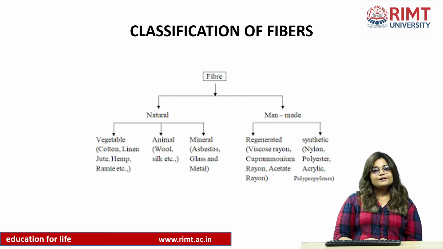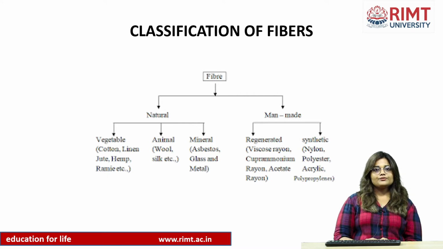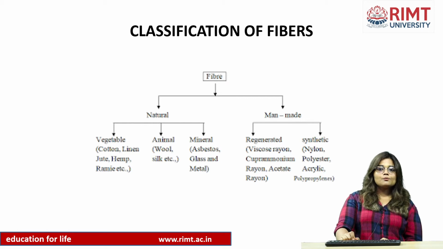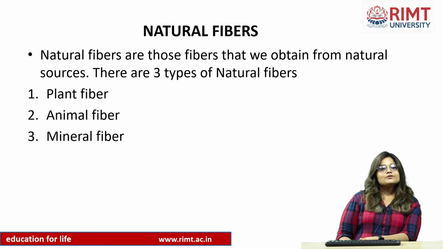Next, moving to the man-made fibers, regenerated fibers and synthetic fibers are the two types of man-made fibers. Examples of regenerated fibers are rayon, viscose and some others. Moving to the synthetic fibers, polyester, nylon and acrylic are some of the examples. Now let's discuss thoroughly the natural fibers and man-made fibers. Moving to the next slide, natural fibers.